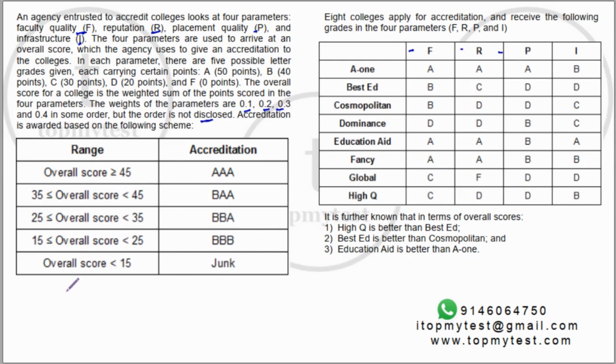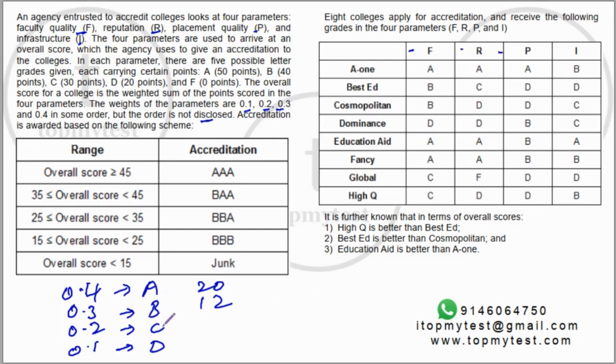So for example, if on the 0.4 parameter I get A, on the 0.3 parameter I get B, on the 0.2 parameter I get C, and on the 0.1 parameter I get D. My net score will be 0.4 into 50, which is 20, 0.3 into 40, which is 12, 0.2 into 30, which is 6, and 0.1 into 20, which is 2. So that's 20 plus 20. My overall score will be 40, and I'll be given a BAA rating, right?